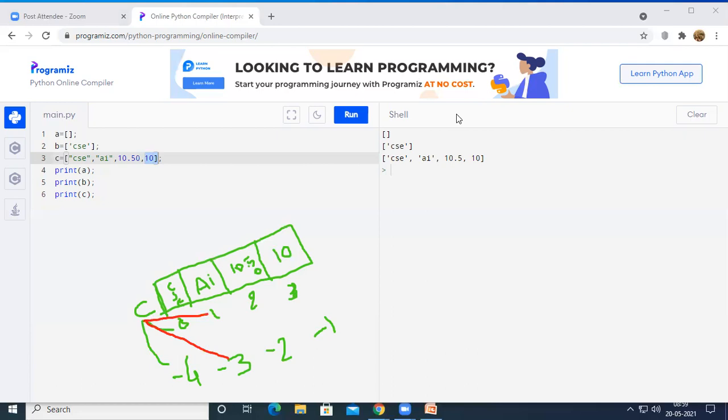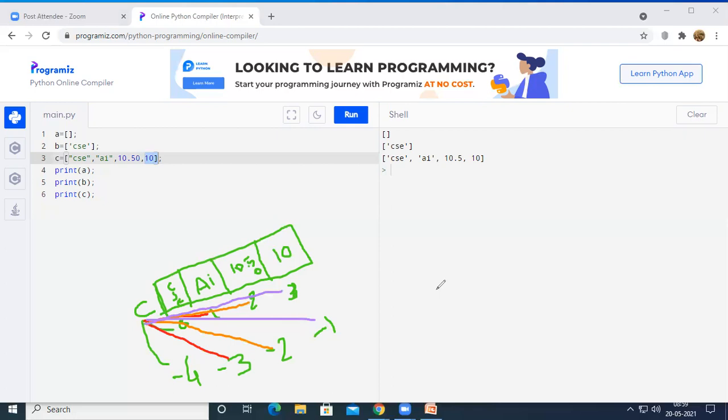If you want to print 10.50, you can print it with C of 2 or C of negative 2. And if you want to print 10, you can print it with C of 3 or C of negative 1. So this is how we can access the individual elements of a given list.